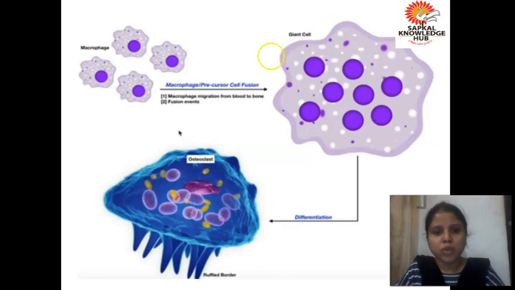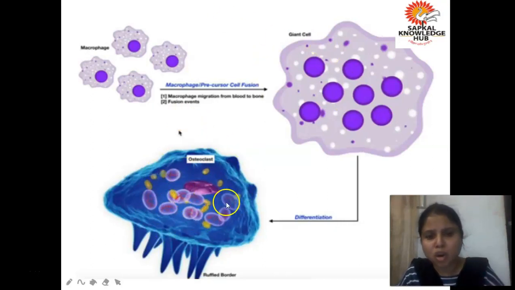Now you can see it here. This is your osteoclast cell. It looks like an octopus. You can see it here. Now see how it is prepared.